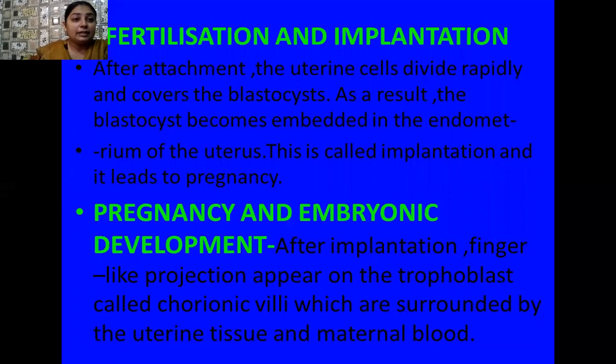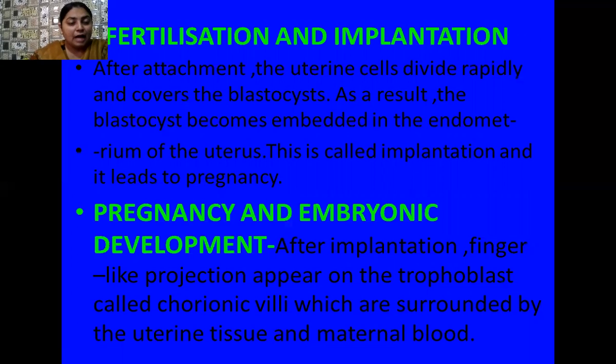Yes, student, after attachment with the uterine cell, the uterine cell divides rapidly and covers the blastocyst. As a result, the blastocyst becomes embedded in the endometrium of the uterus, and this is called implantation, and later it leads to pregnancy. Okay, student, our next topic is pregnancy and embryonic development.